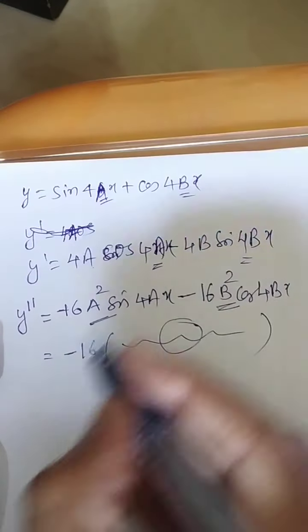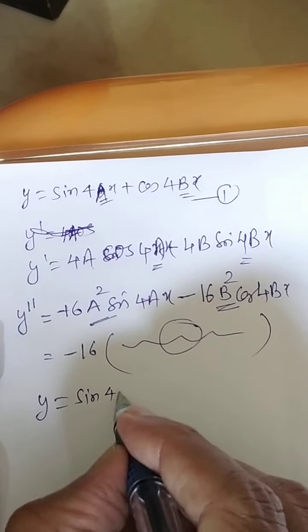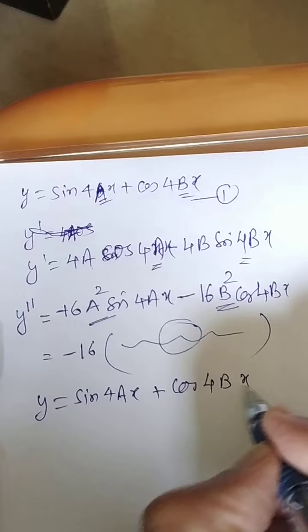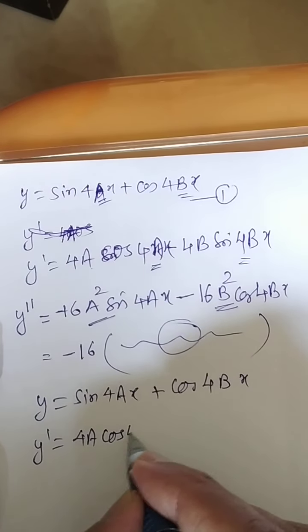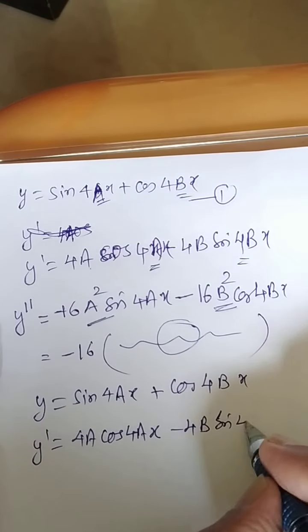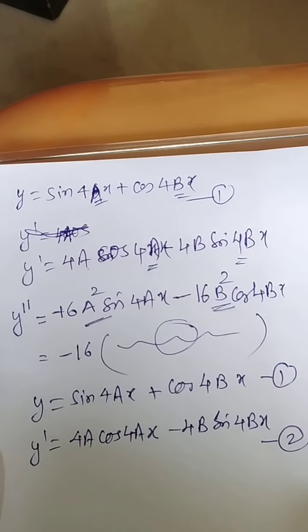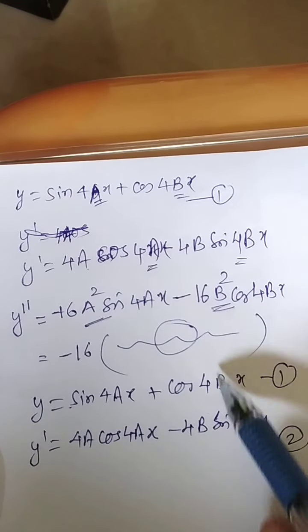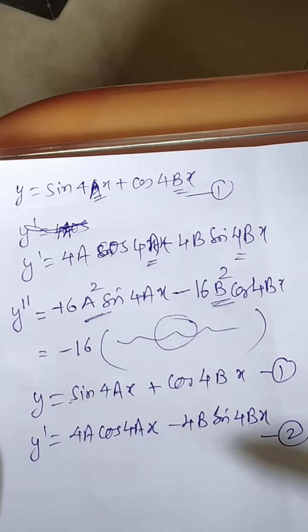Let us consider, I am just calling the first equation. See, try to understand this. This is the first equation. Again let me write that also. Second equation is y dash, 4a cos of 4ax minus 4b sine of 4bx. This is 1 and this one is 2. What you can do? Multiply the first equation by something so as to get this cancel, and then you will get the equation in one variable.